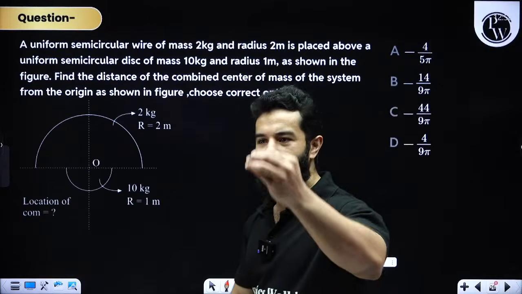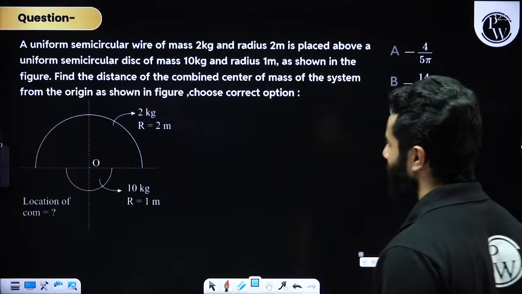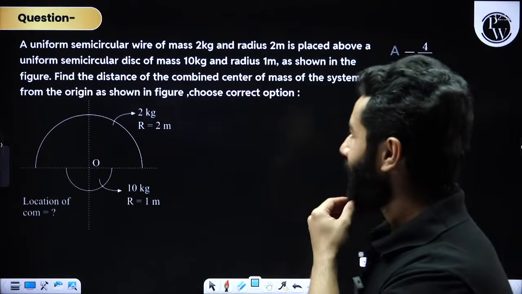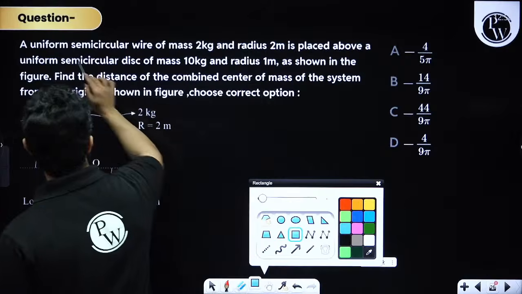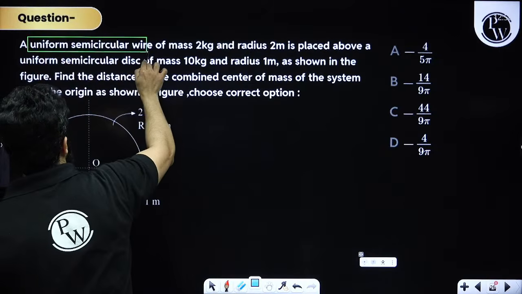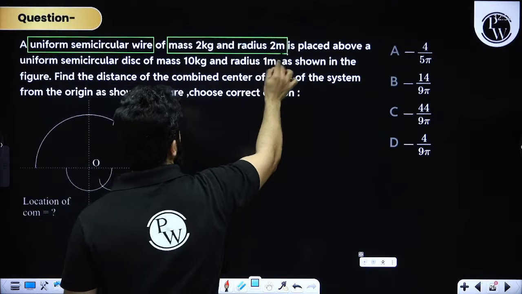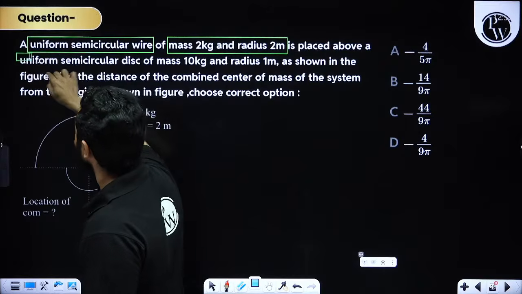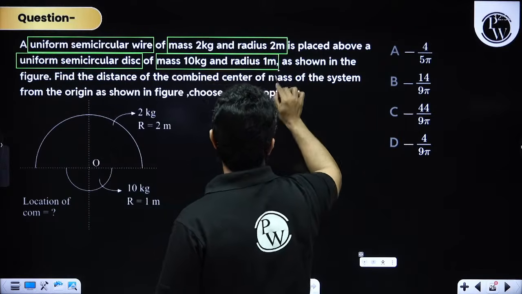Motion of combined bodies. Clear? Let's understand this problem. This is a nice question. In this they are saying a uniform semicircular wire of mass 2 kg and radius 2 meter is placed above a uniform semicircular disc. This is very important, semicircular disc of mass 10 kg and radius 1 meter.